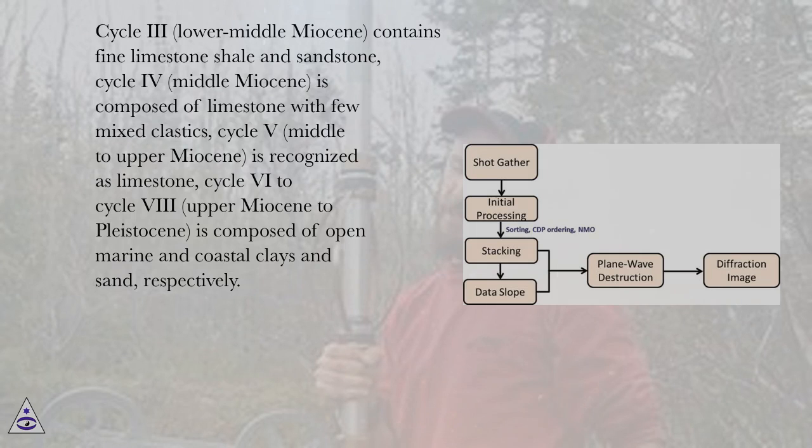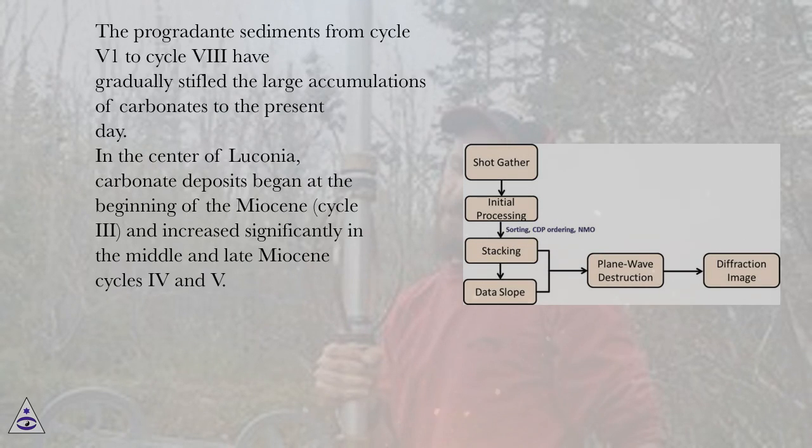Cycle 4, Middle Miocene, is composed of limestone with few mixed clastics. Cycle V, Middle to Upper Miocene, is recognized as limestone. Cycle 6 to Cycle 8, Upper Miocene to Pleistocene, is composed of open marine and coastal clays and sand, respectively. The progradational sediments from Cycle 6 to Cycle 8 have gradually stifled the large accumulations of carbonates to the present